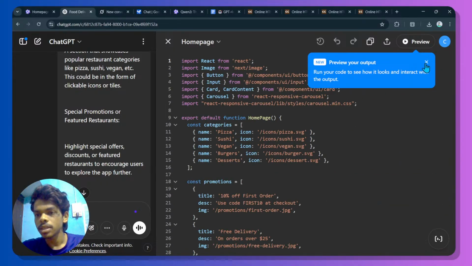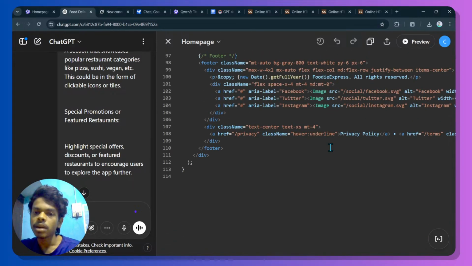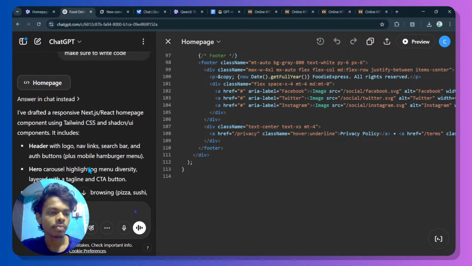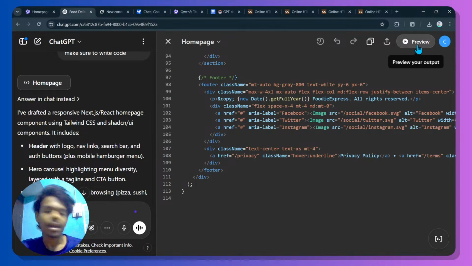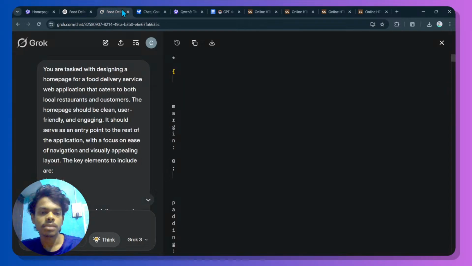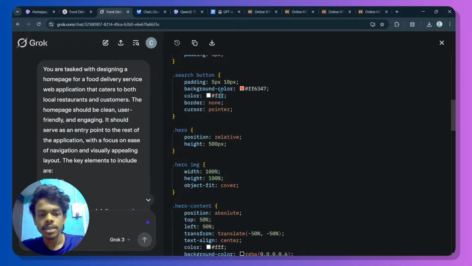And now, okay, we have a preview option. We can preview this, but how can we preview? Because ChatGPT has not written any sort of CSS file. Can we preview this homepage by installing packages? Okay, if we can preview this, then it's awesome. And also the Grok response is this.